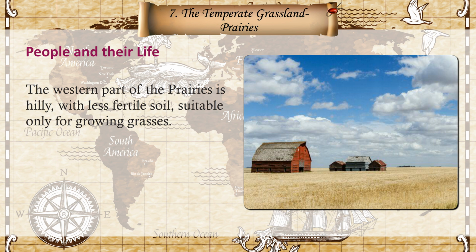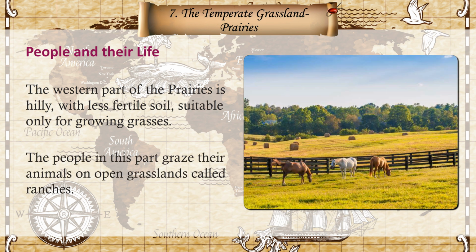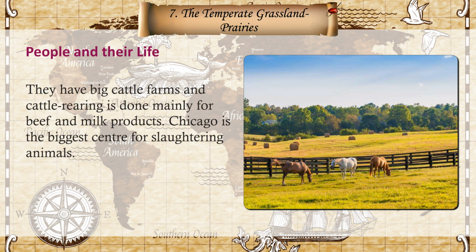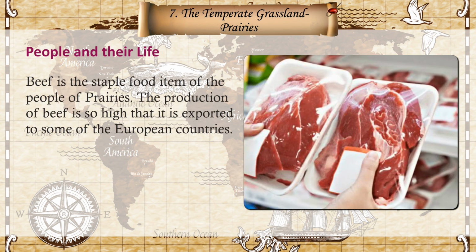The western part of the prairies is hilly with less fertile soil suitable only for growing grasses. The people in this part graze their animals on open grasslands called ranches. They have big cattle farms, and cattle rearing is done mainly for beef and milk products. Chicago is the biggest center for slaughtering animals. Beef is the staple food item of the people of prairies. The production of beef is so high that it is exported to some of the European countries.